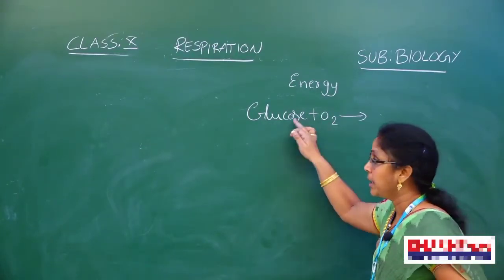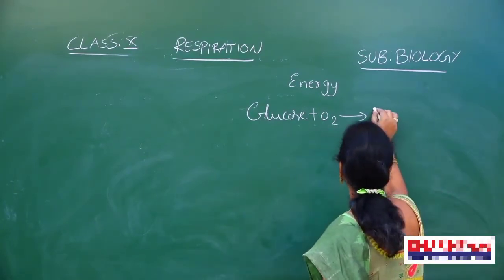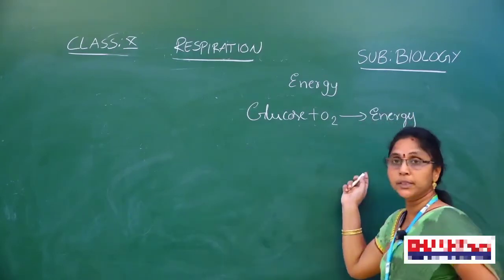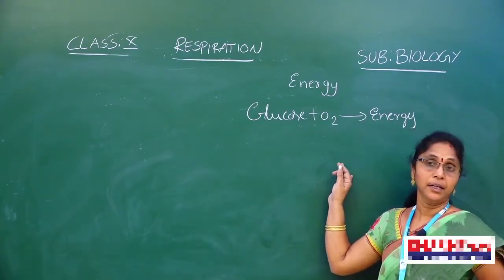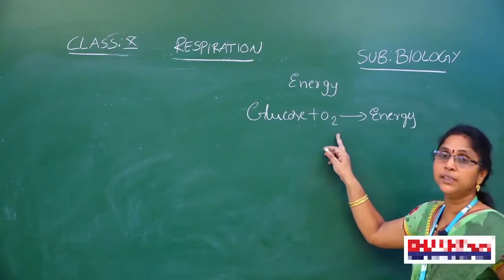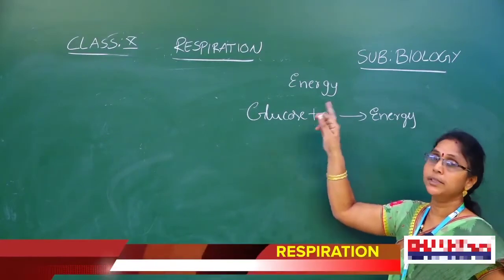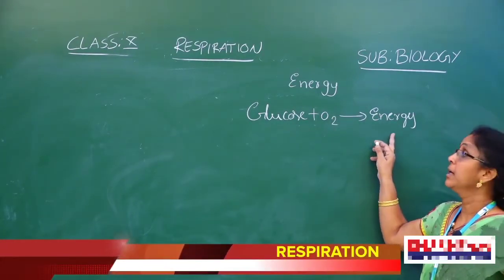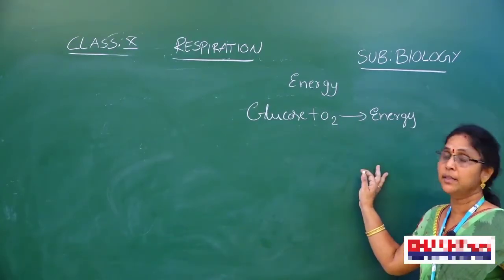So here the glucose molecules are oxidized, and energy is released. This process is called respiration. We take in oxygen, this oxygen is added to glucose, energy is released, and the food molecules are broken down. That process is called respiration.